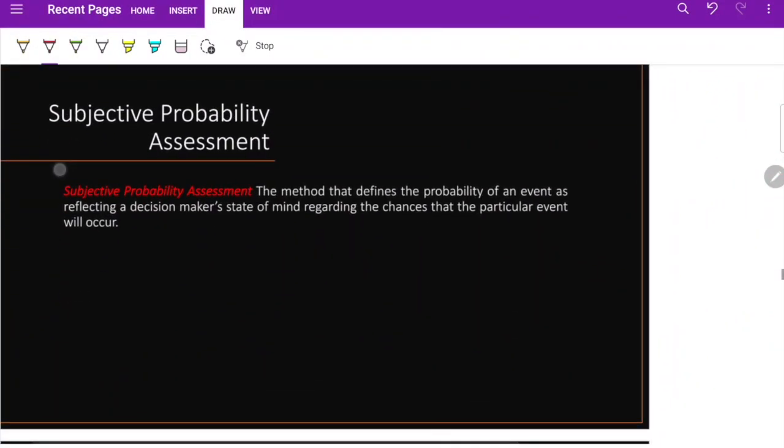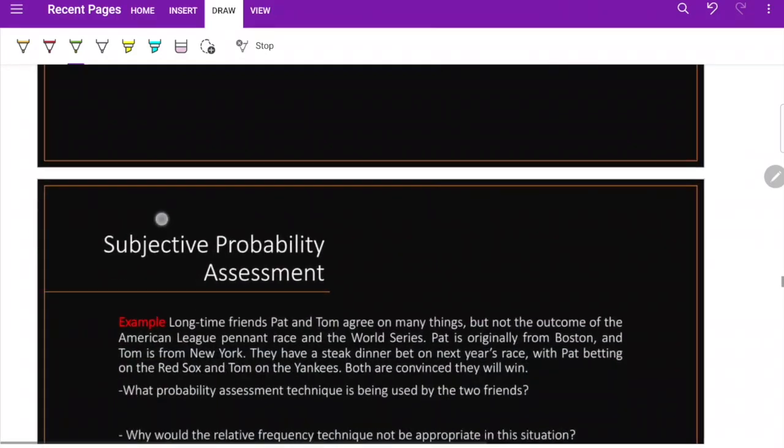The last one is the subjective one. This one depends on the state of mind. Based on their experience, they can say, oh, we're going to make a profit of this, we're going to make sales, like a 20% increase in sales. So these are the chances that people assign. It's subjective.